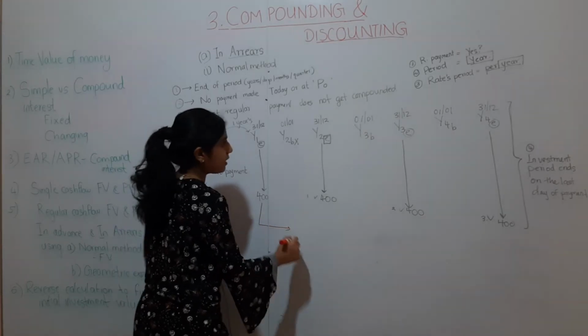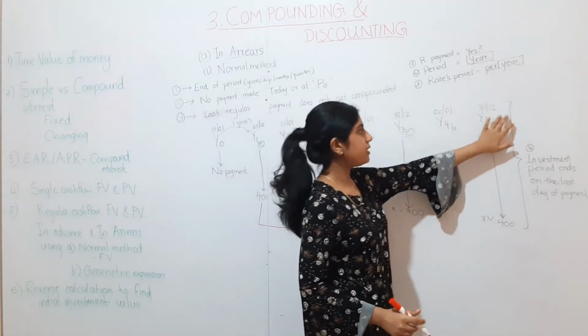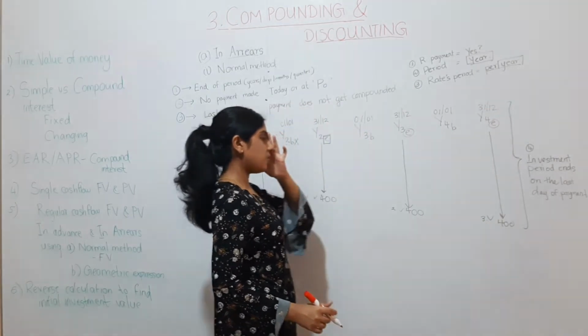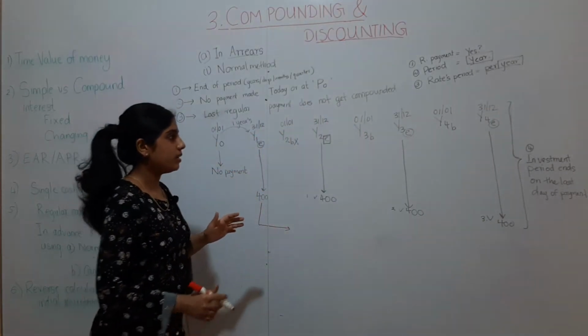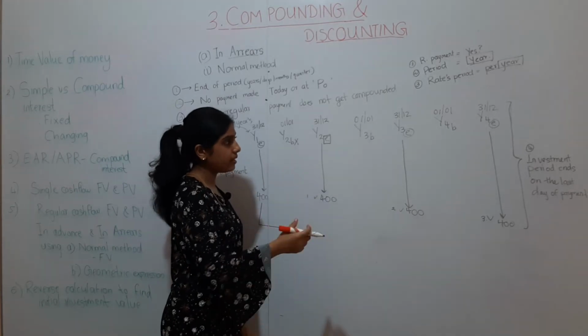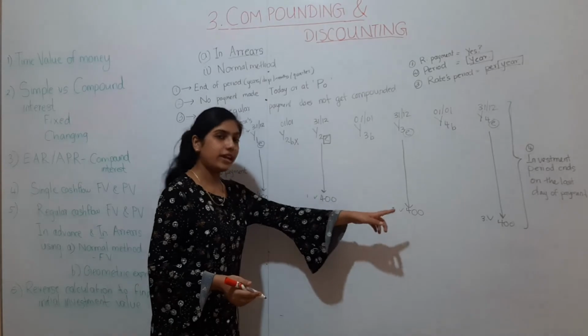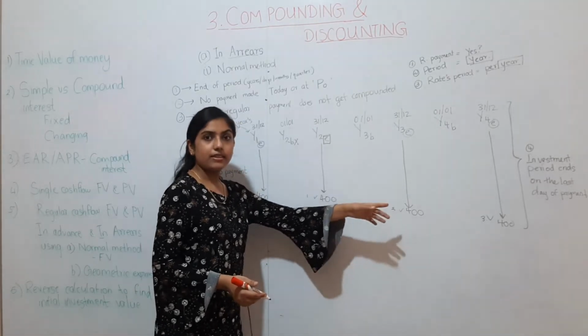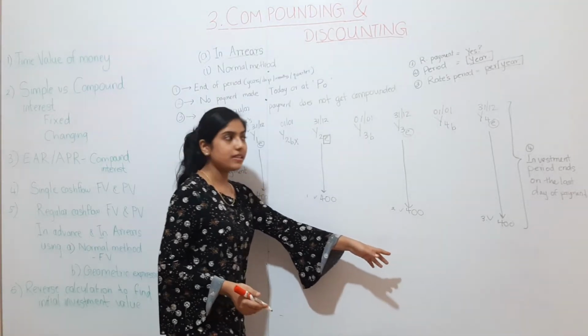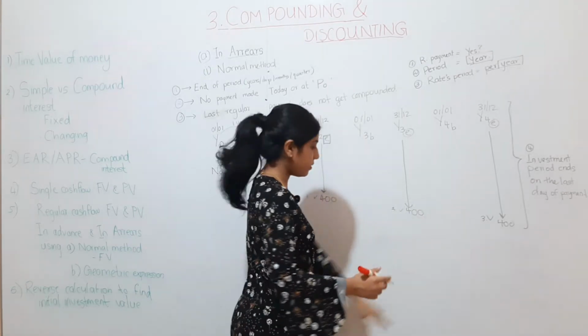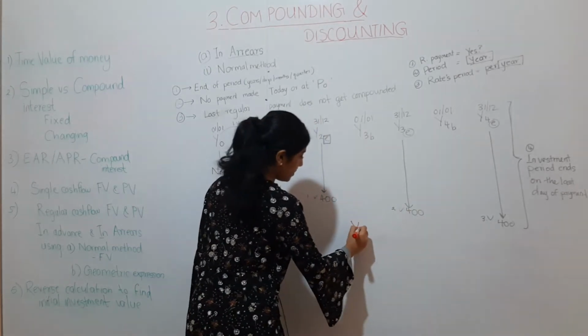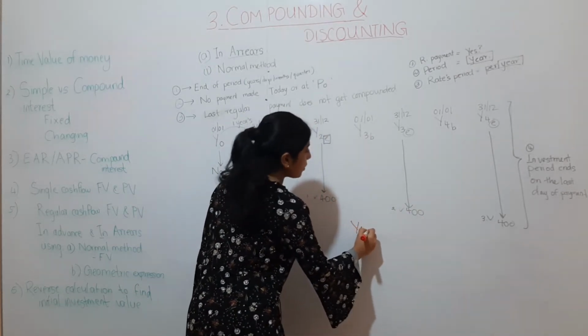Now this is the end of the investment period, so the future value will have to be found at the end of the investment period. Our investment period ends in year 4, so year 4 must be your cutoff point.